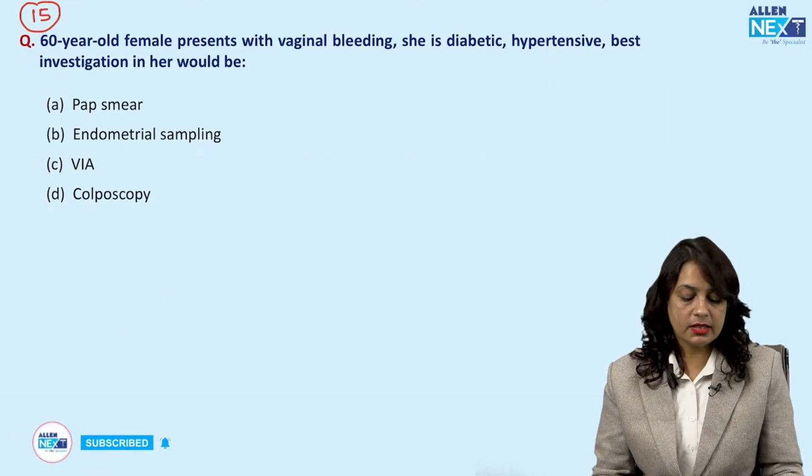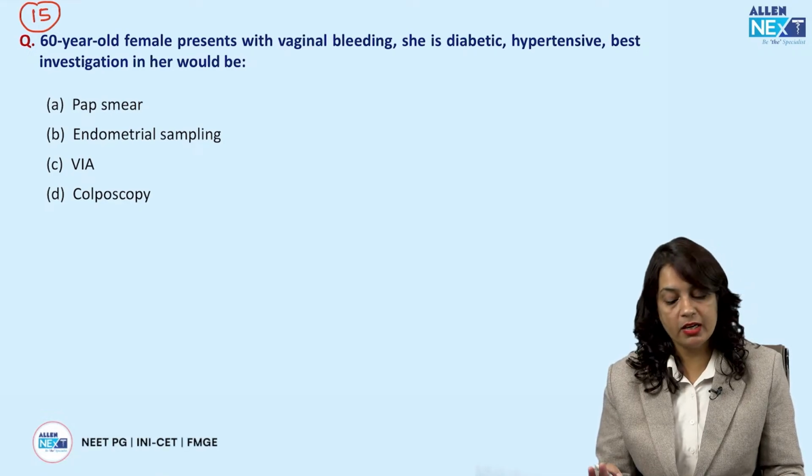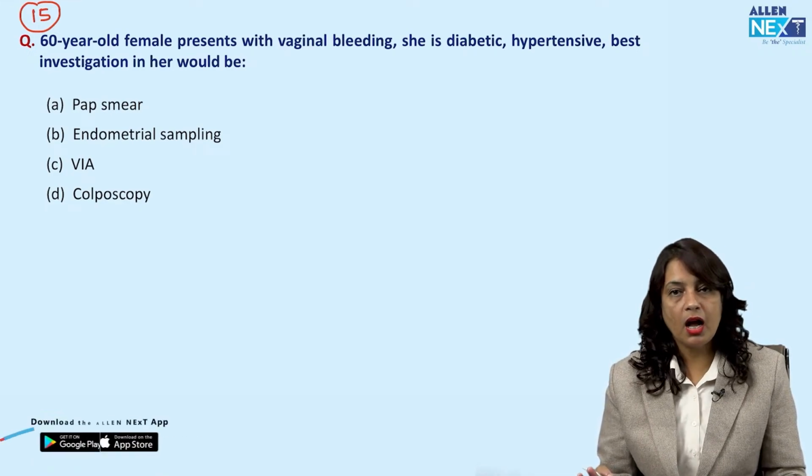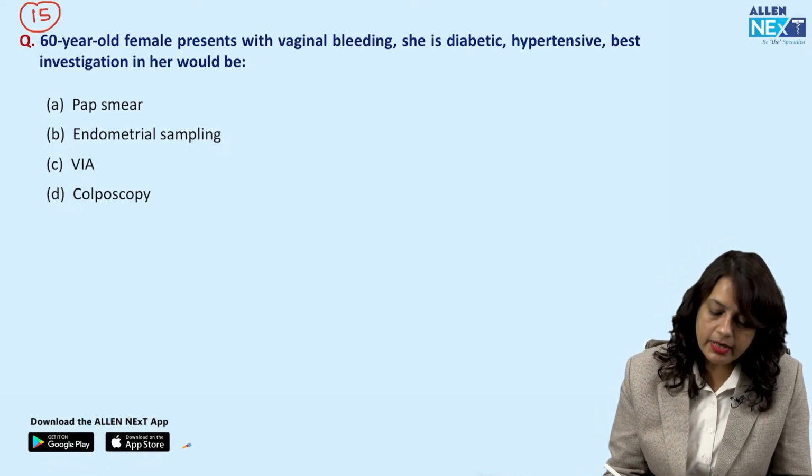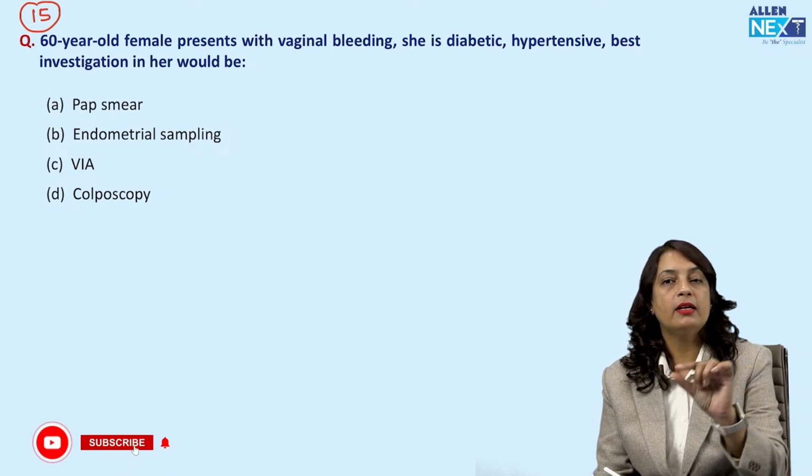Next question: a 60-year-old female presents with vaginal bleeding. She is diabetic, hypertensive. Best investigation for her? There are already hints in this two-line question.